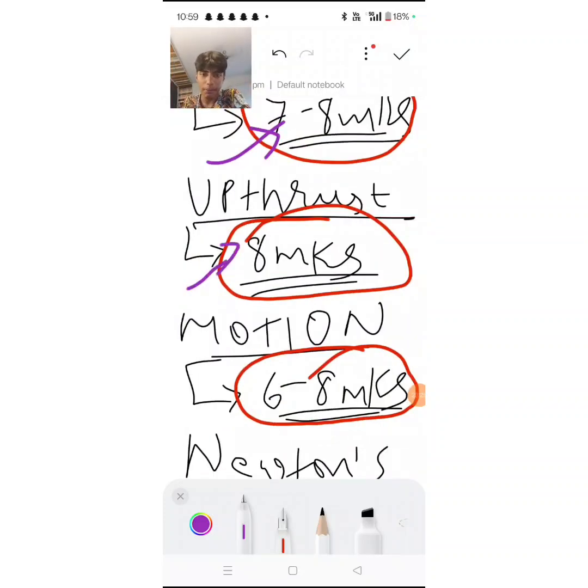Upthrust is a very important chapter. Here your numericals are very, very important. Pay attention to the numericals a lot. Okay, upthrust, what happens when the weight force is greater than the buoyant force, application-based questions, calculation of upthrust, all these different parts you have to remember thoroughly. The upthrust is a very important chapter.